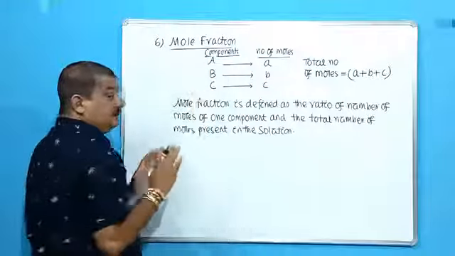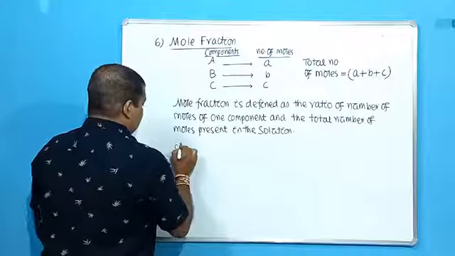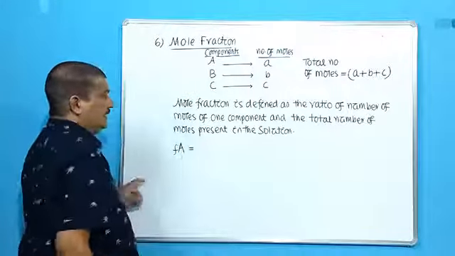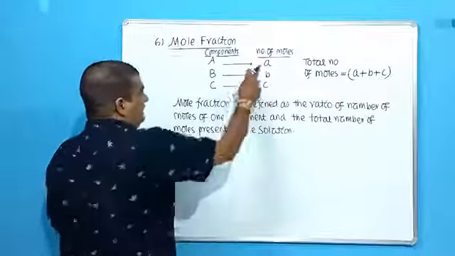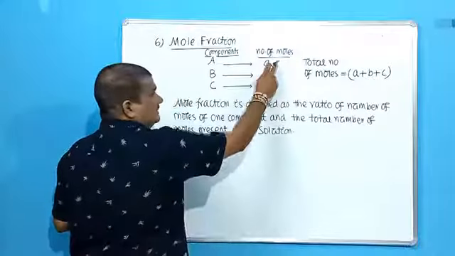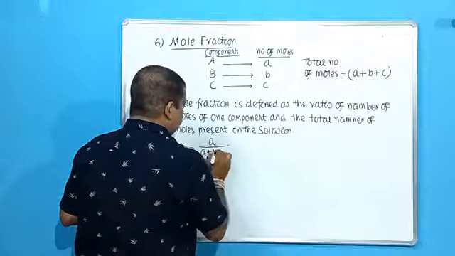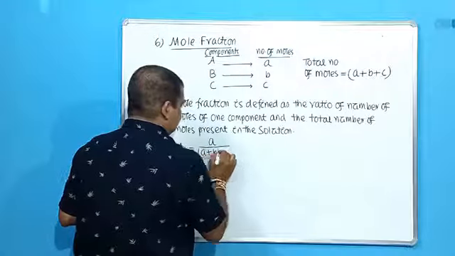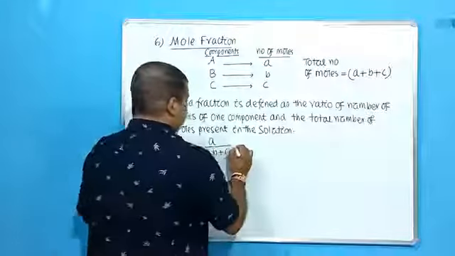So we'll count three different mole fractions. So what is the mole fraction of component A? Now number of moles of A divided by total number of moles. So what is the number of moles of A? Now A is A moles. So A by total number of moles, that is A plus B plus C. So this is the mole fraction of component A.